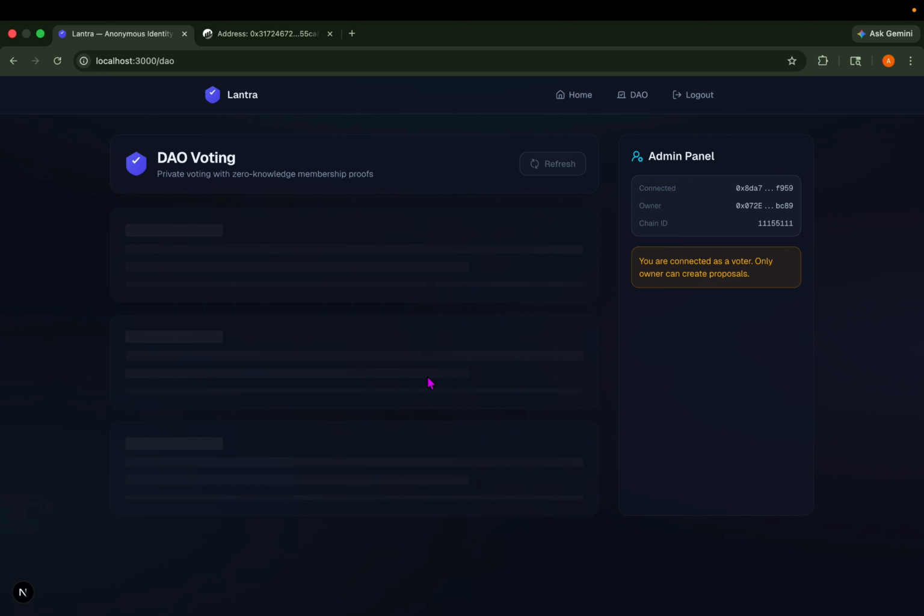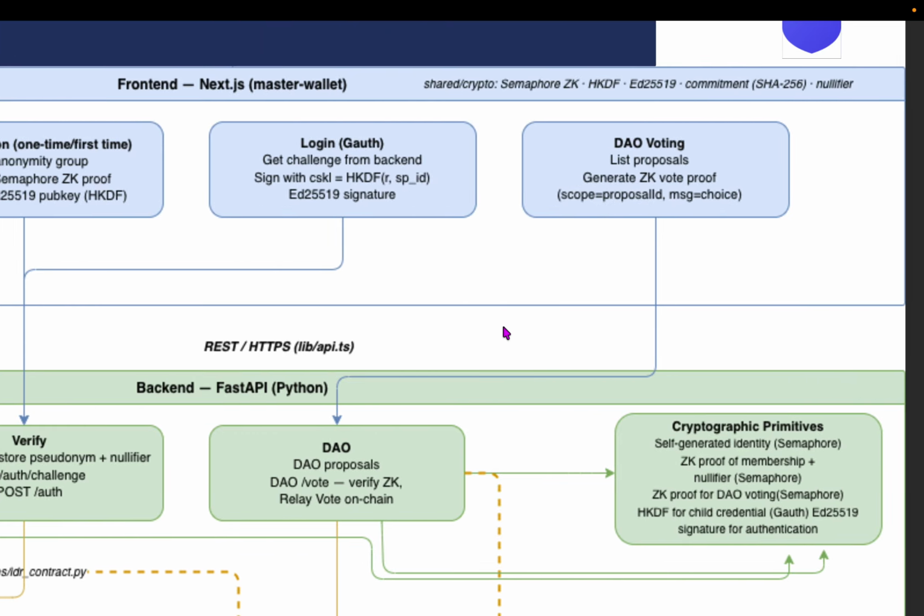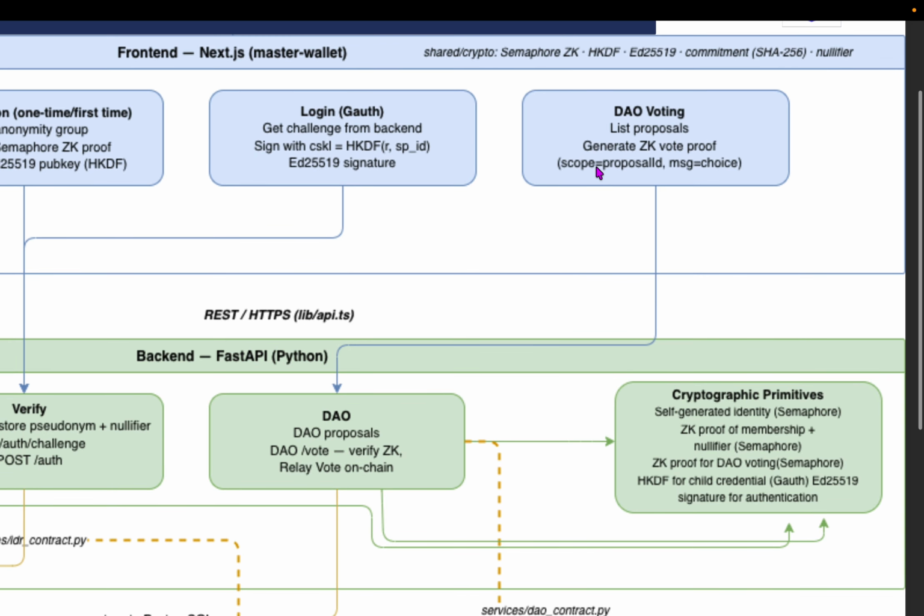I can now access the DAO voting site, and here the proposals are listed. So I'll try voting. When I cast a vote, the front end again generates a ZK proof. This proof shows two things: first, that I belong to a registered voter set, and also that I have not voted on this proposal, which is enforced using a nullifier, which is unique per proposal.